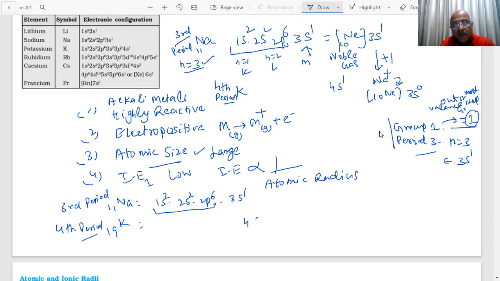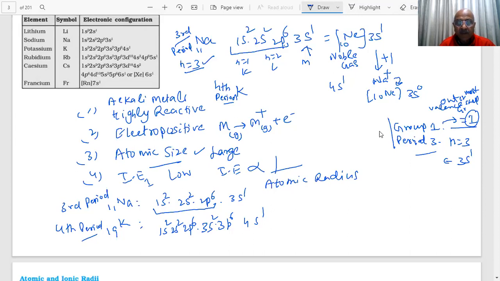The configuration has 4s1, then 3p6, then 3s2, and after that 2p6, 2s2, and 1s2. That is the electron configuration of potassium.